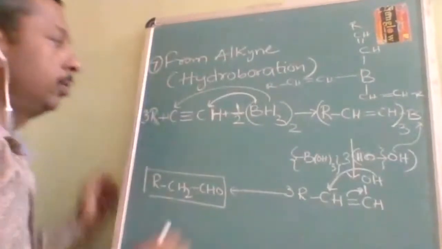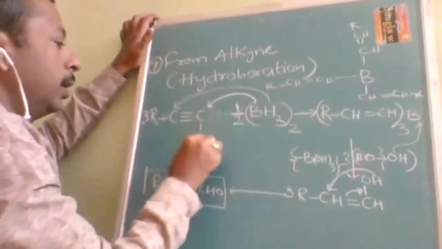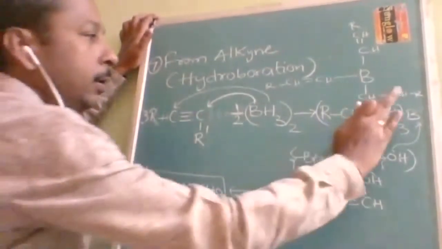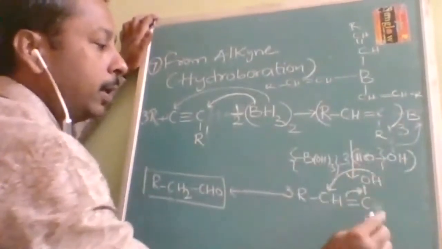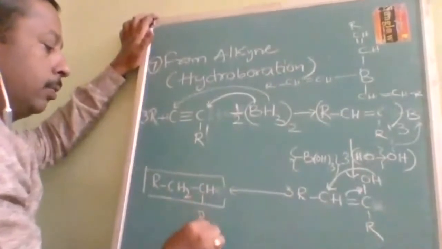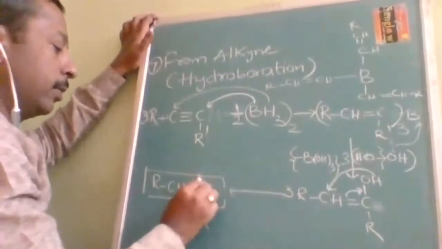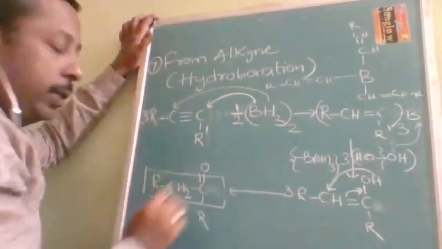Now you think about the non-terminal alkyne. Let us take R and R dash. So what is it going to be? It is going to be a ketone.